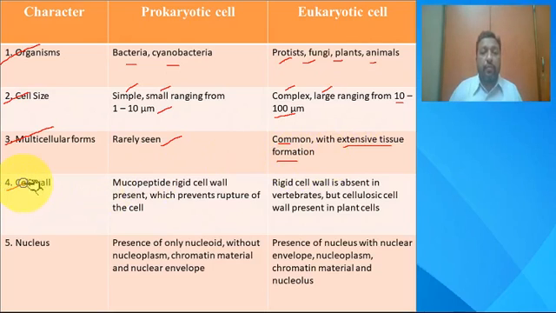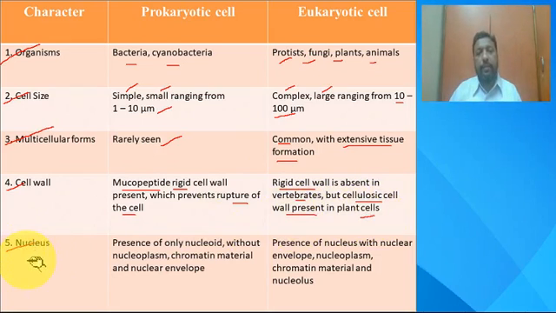Then coming down to the cell wall of a prokaryotic cell, it is made up of mucopeptides, which is rigid in nature, and the cell wall prevents the rupture of the prokaryotic cell. Here you can see that in eukaryotic cell, the rigid cell wall is absent in vertebrates, but the cellulosic cell wall is present in plant cells. Majorly, the plant cell wall is made up of cellulose.